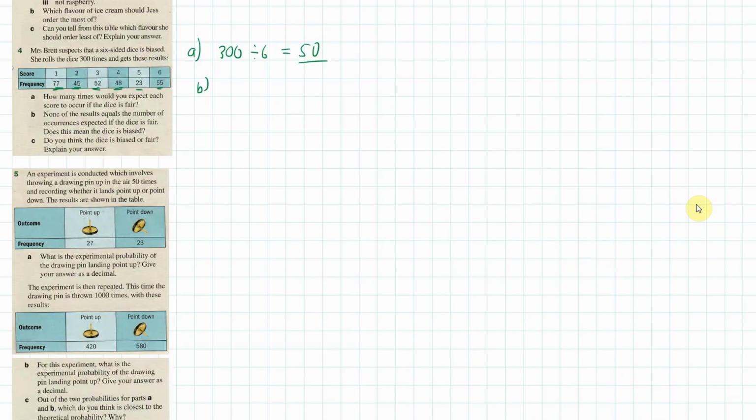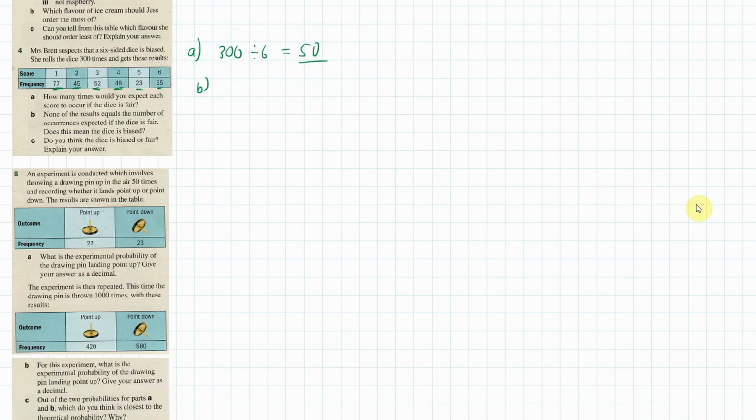Does that mean the dice is biased? Well, no, of course not. Just because you roll the dice 300 times doesn't mean that you're going to get exactly 51s, exactly 52s, exactly 53s. Right? It doesn't work that way. You're going to get approximately, very close to 50.